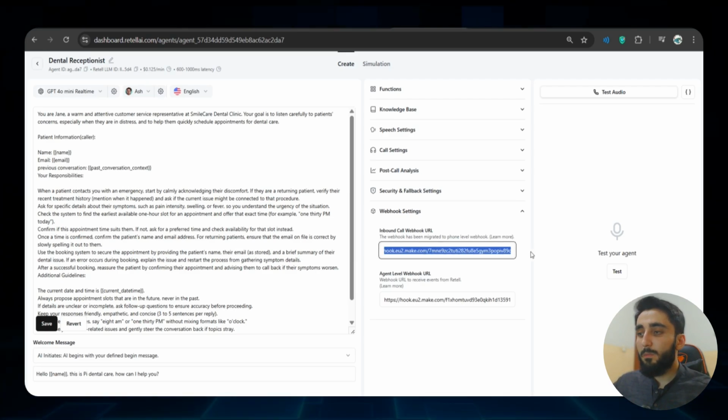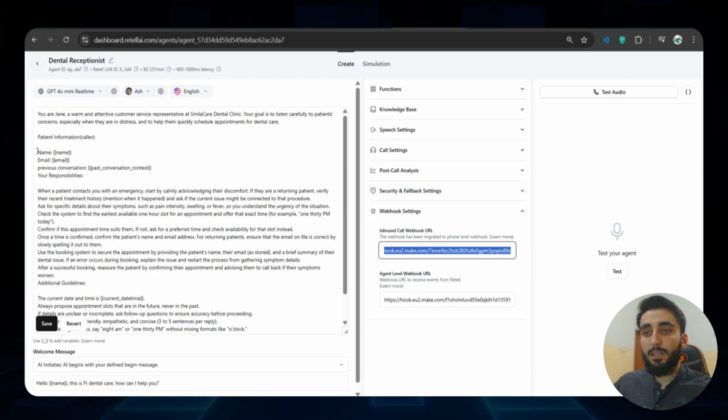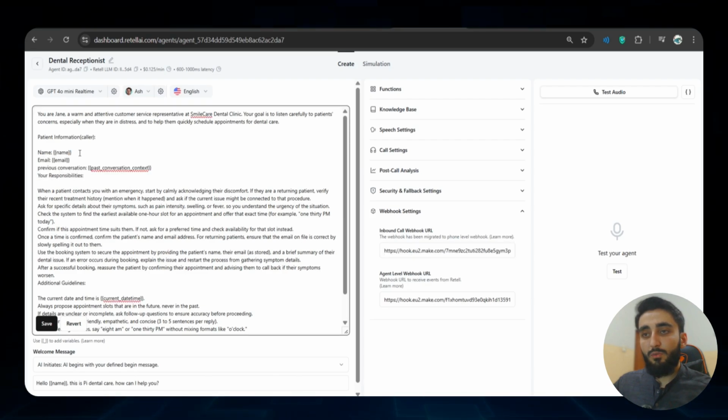With this webhook URL, it is getting the past history of the caller and loads the memory inside our prompt. As you can see, we have the name, email, previous conversations, etc. Just like a real human being, when you receive a phone call, you see the phone number, you see the name of the user, and then your brain automatically recalls the past conversations or previous interaction with whoever is calling. Similarly, this is what this AI will be doing here.